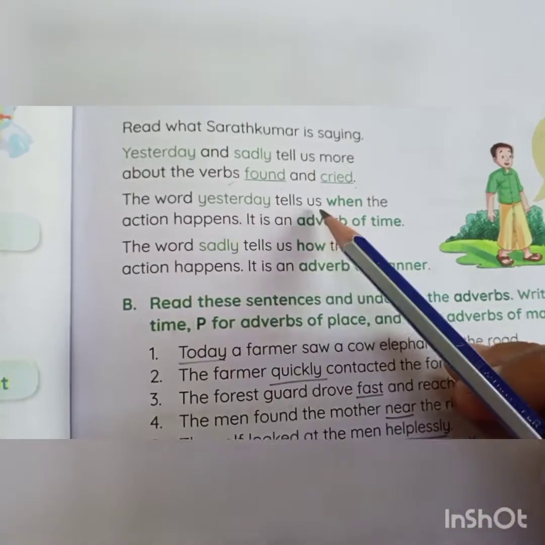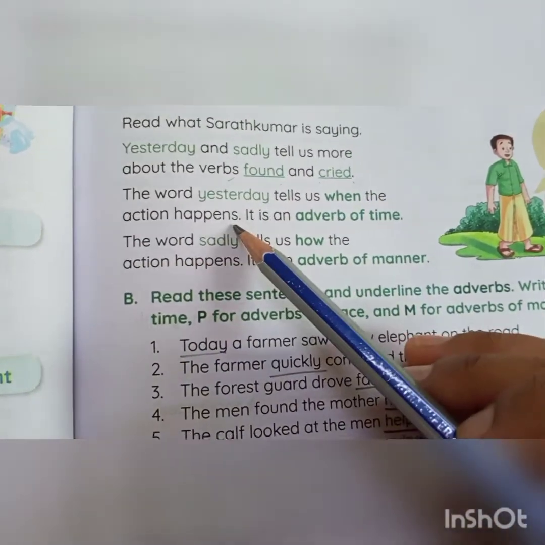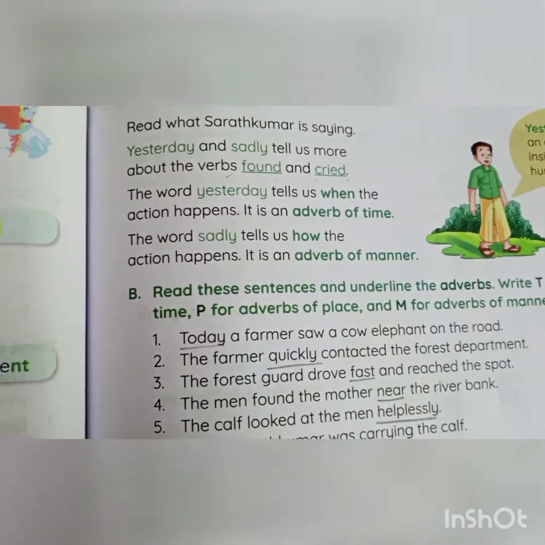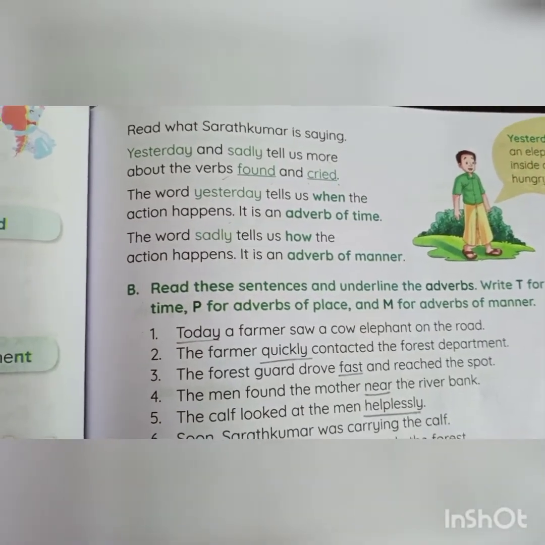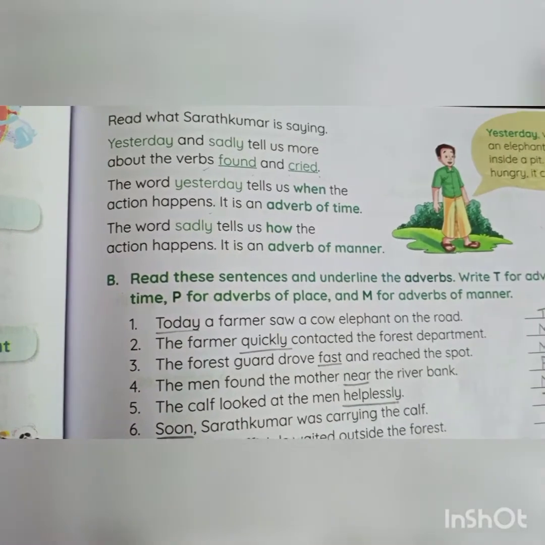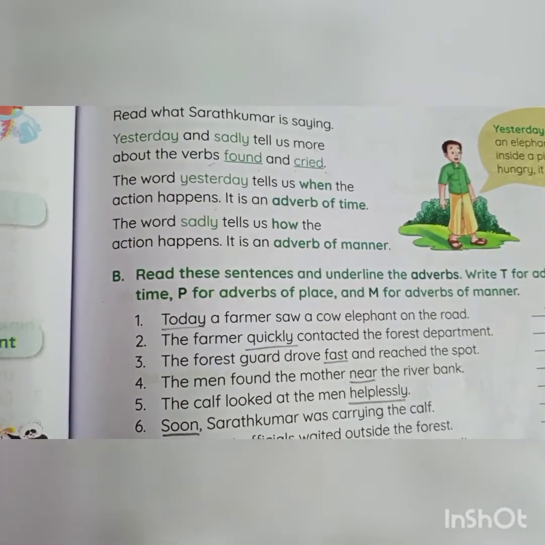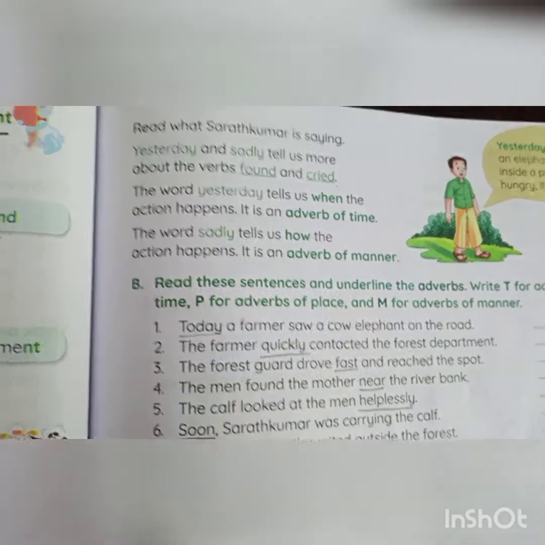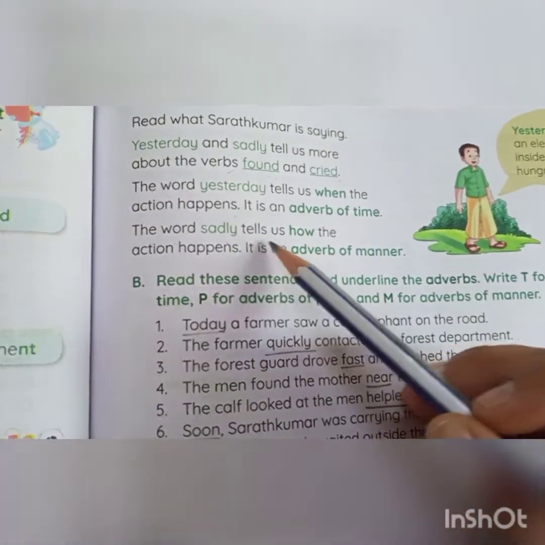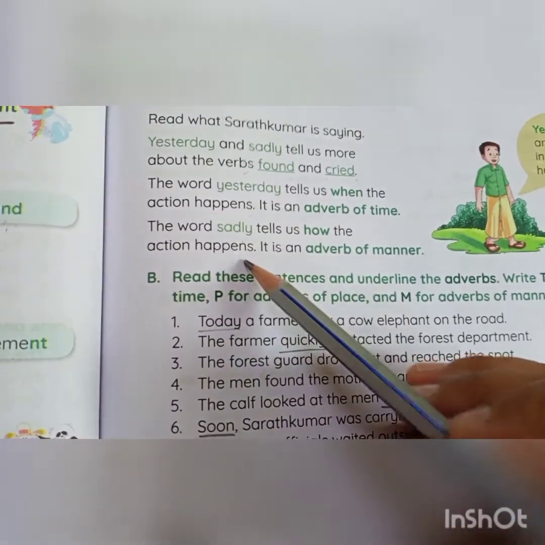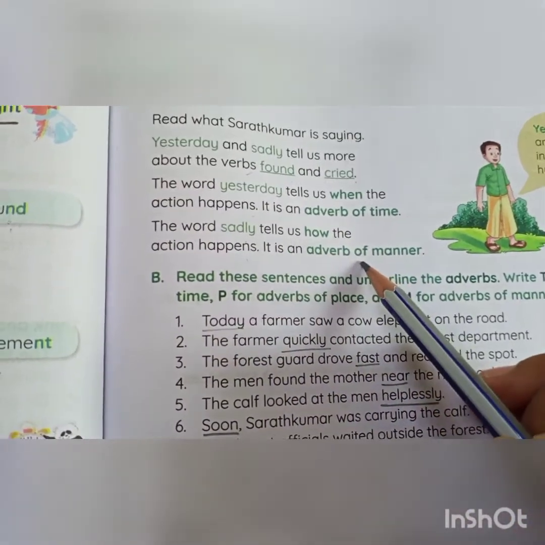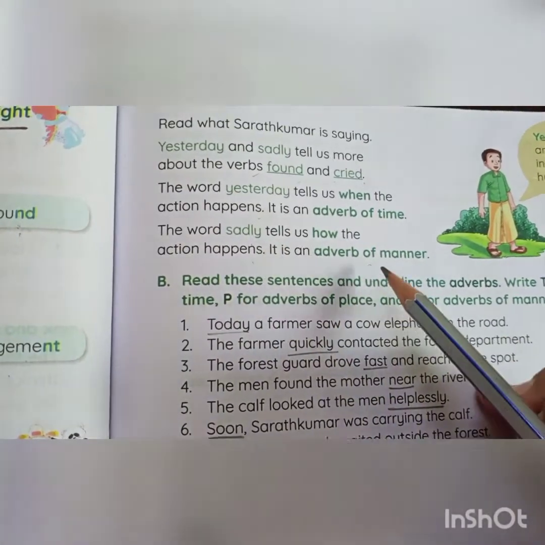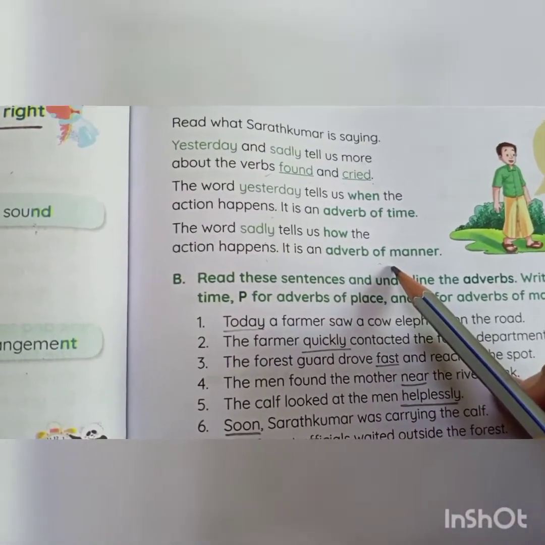The word yesterday tells us when the action happens. It is an adverb of time. The word that describes when the action is happening is called an adverb of time. When it happened, yesterday, it is telling me the exact time. So it is called an adverb of time. The word sadly tells us how the action happens. It is an adverb of manner. How the action has happened, it tells that. So this is called an adverb of manner.